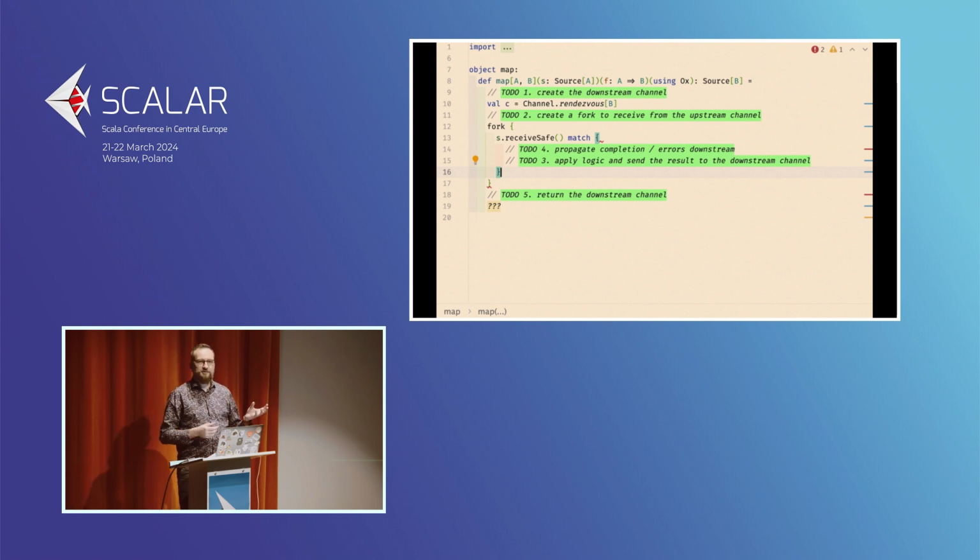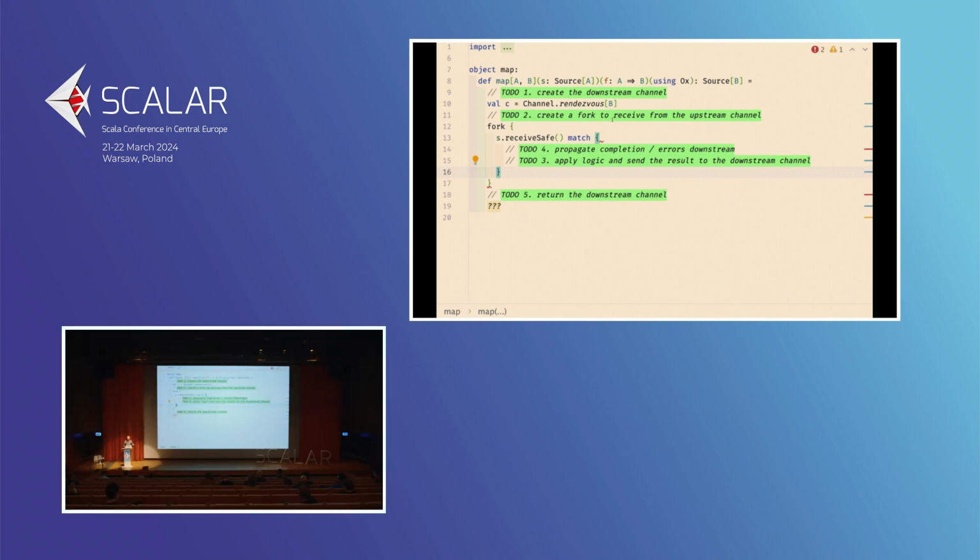Now, if you think about the source that you are getting data from, it might happen that once you read from the source, it has already been closed. So there was a signal from the upstream that propagated a completion signal, and the source is already closed. The various variants of receive tell you what happens when the source was closed. The safe variants, so receive safe, send safe, and all the others that we'll be using, don't throw an exception. They return a union type, which doesn't break your logic by throwing an exception. The unsafe variants, without the safe part in the name, throw an exception if the channel that you are sending to or receiving from happens to be closed.